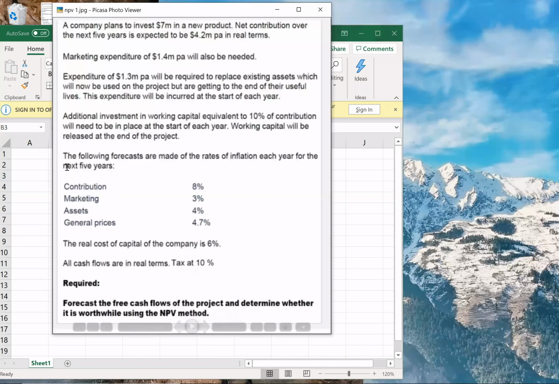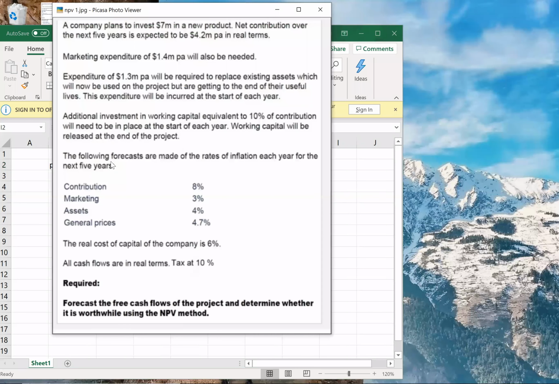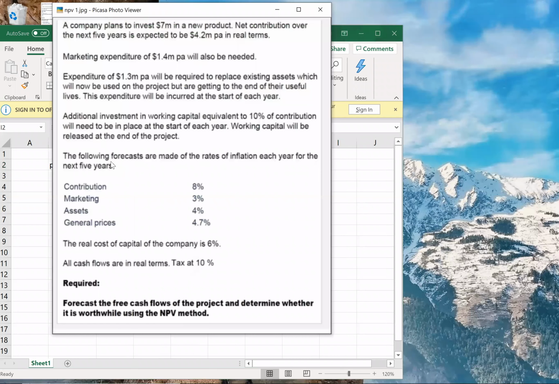Particulars. Now I will have to calculate year 0 as well. So particulars: year 0, and how many years? 1, 2, 3, 4 and 5. If we needed a 6th year, we would calculate it, but tax is not said to be in arrears, correct? Nowhere have they mentioned tax is in arrears, so we don't need the 6th year. If tax was in arrears, we would have taken the 6th year as well.